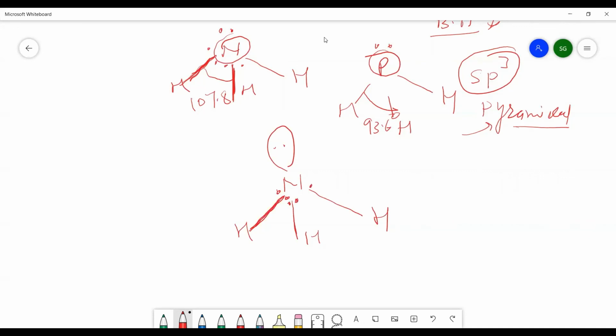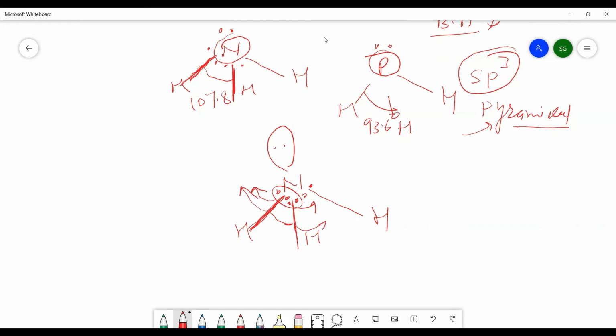The bond pairs are towards the nitrogen, and because of that they experience a large force of repulsion. Bond pair repulsion is high because they are nearer to each other. So there is repulsion between them, this goes this side, this goes that side, and the bond angle increases.